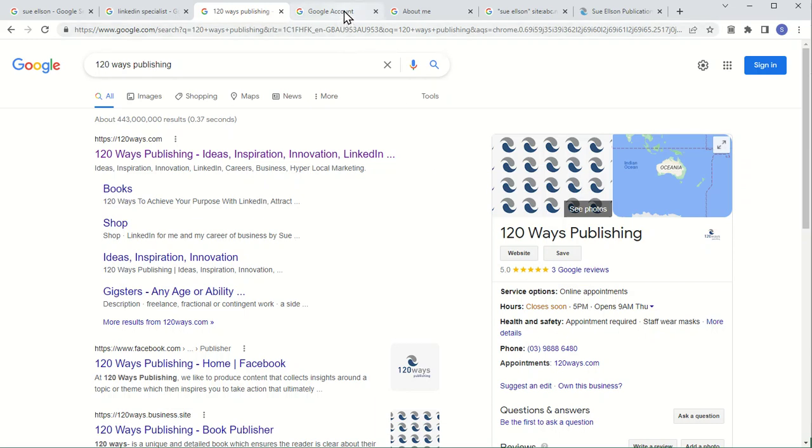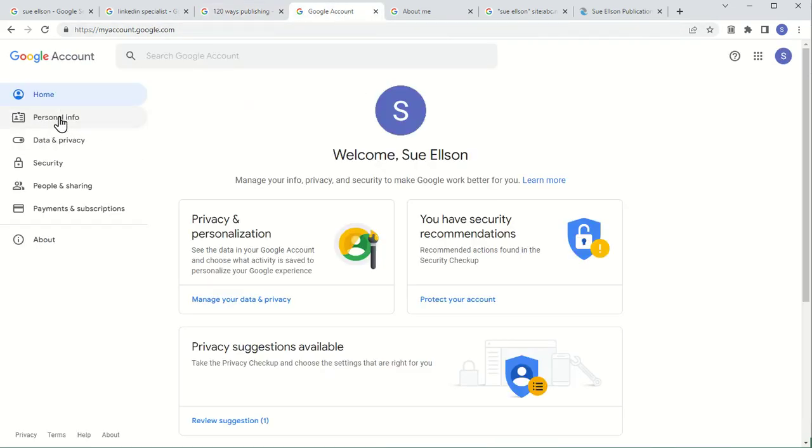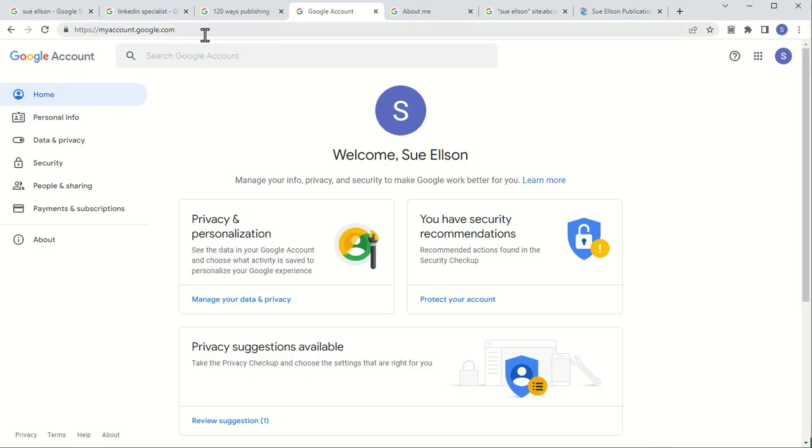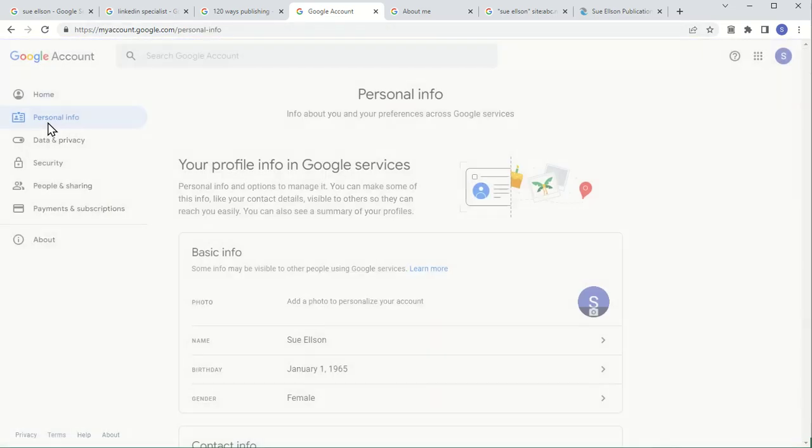So what we need to do is fill in the personal info section on your Google account. If you have a Gmail email address, you already have a Google account. So you will go to myaccount.google.com. You can also type in aboutme.google.com and it will bring you right here. But if you go to myaccount.google.com and click on personal info, then you will come directly to this screen.